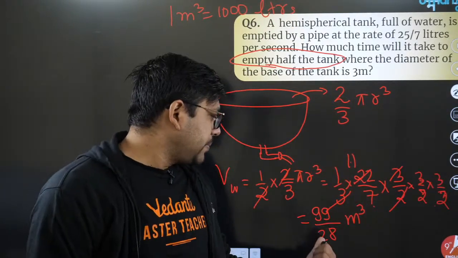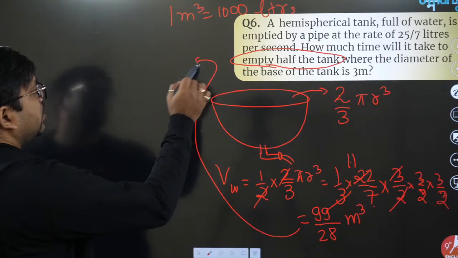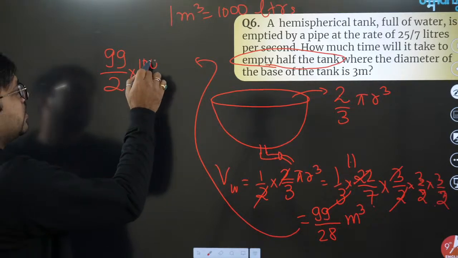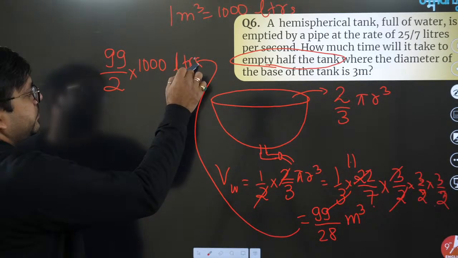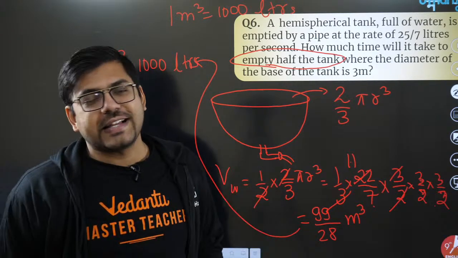So 99 by 28 meter cube is equals to 99 by 28 into 1000 liters. Now the question is asking what?